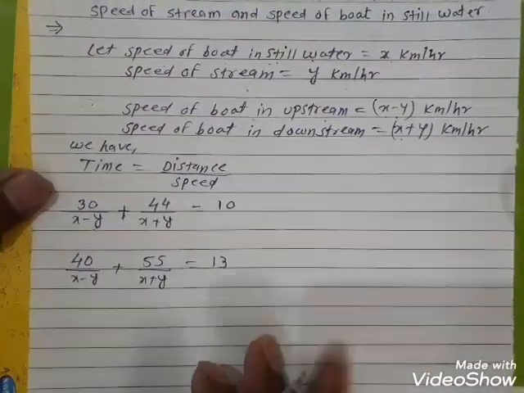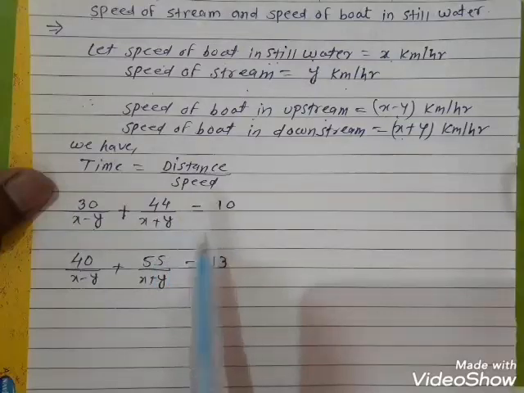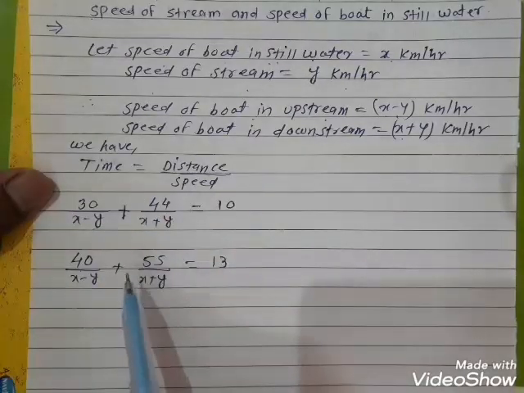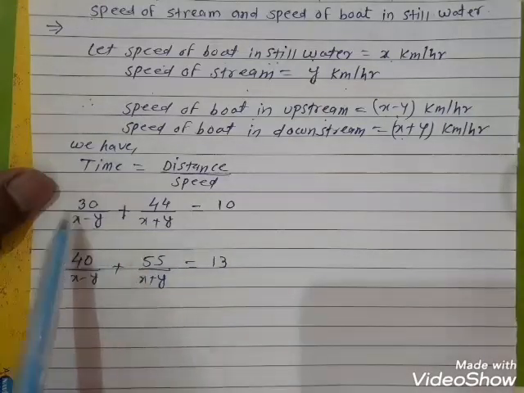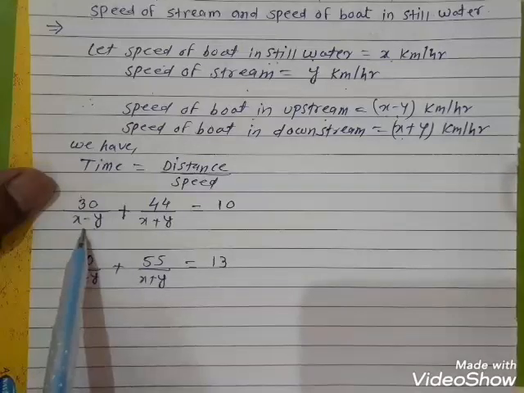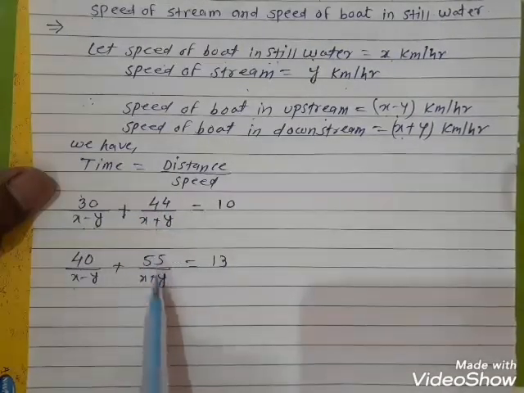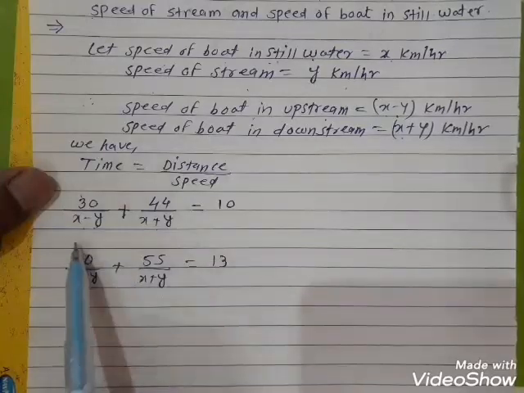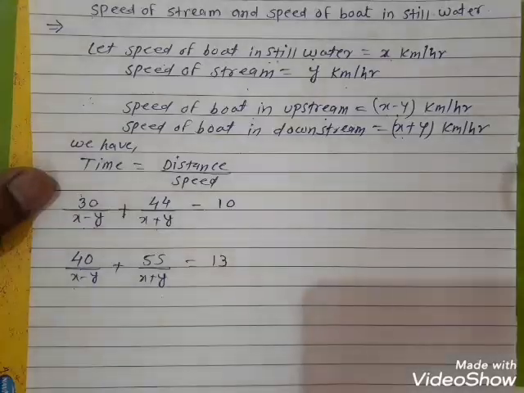Again we have to solve these two linear equations by the method of substitution, but these two linear equations are not in the standard form. First we have to make these two linear equations in standard form. Here the common part of the first equation is 1 upon x minus y and 1 upon x plus y. So put 1 upon x minus y equal to m, and 1 upon x plus y equal to n.